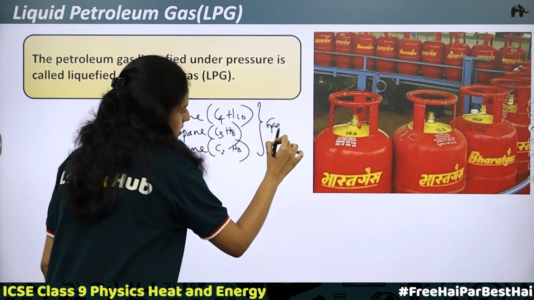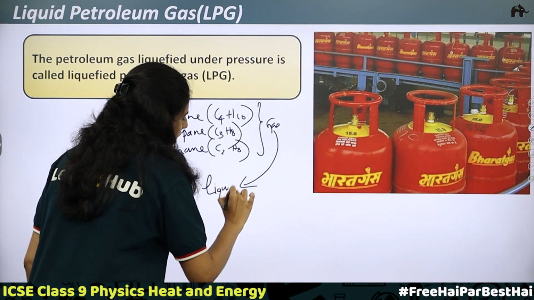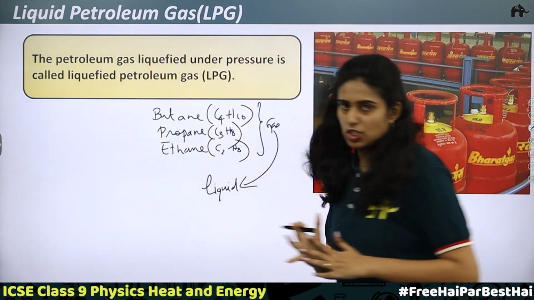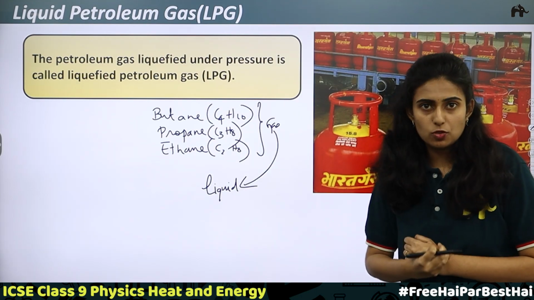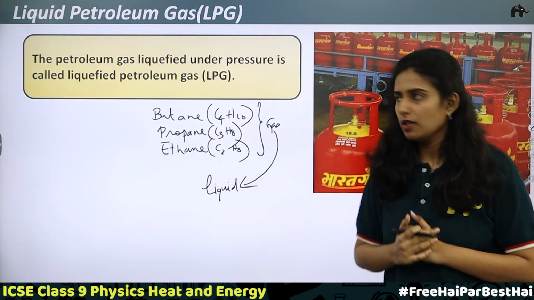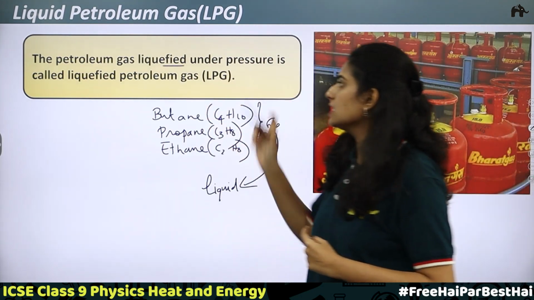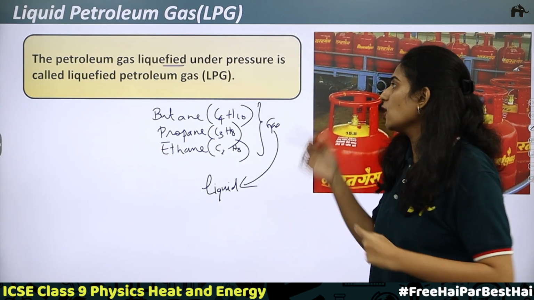So these gaseous state substances can be converted into liquid. To convert it into liquid, what is needed? It is pressure. Under pressure, this gas gets converted into liquid and they can be stored. So this is called liquid petroleum gas. The petroleum gas liquefied under pressure is called liquefied petroleum gas or liquid petroleum gas or LPG.